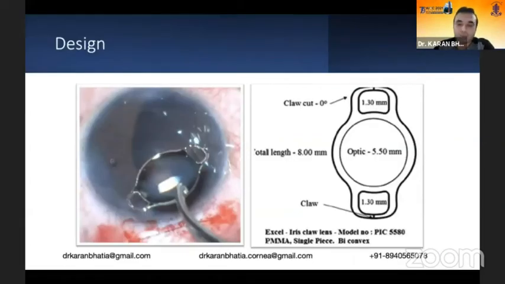I use the XL variety of lenses, which has an overall length of 8 millimeters with an optic size of 5.5 millimeters. It has a claw over here, as you can see in the picture. This is where you enclavate your iris onto it. This is a PMMA based lens.